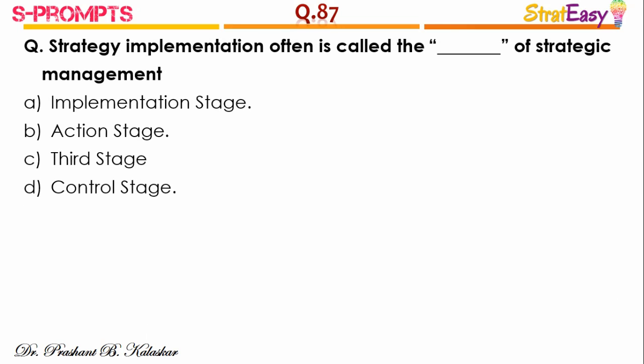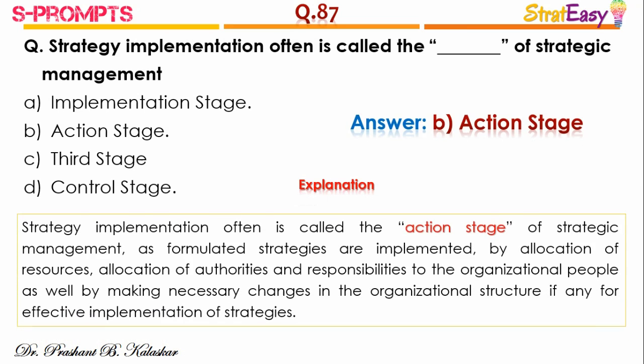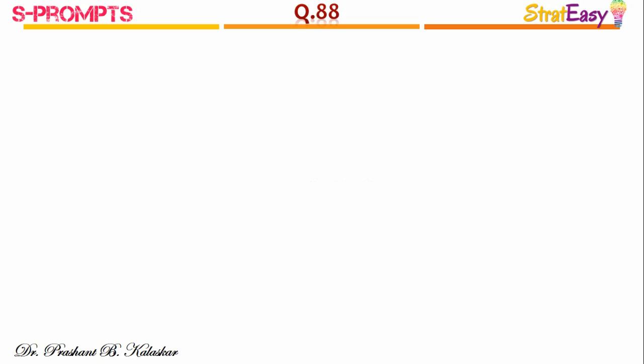Question number 87. Strategy implementation often is called as dash of strategic management, and the right answer is option B, action stage. Strategy implementation often is called the action stage of strategic management as formulated strategies are implemented by allocation of resources, allocation of authorities and responsibilities to the organizational people, as well as by making necessary changes in the organizational structure, if any, for effective implementation of strategies.